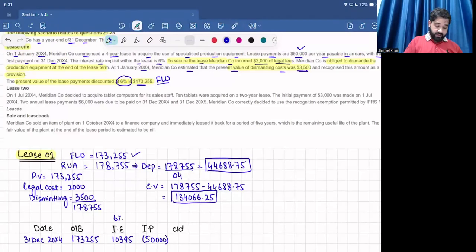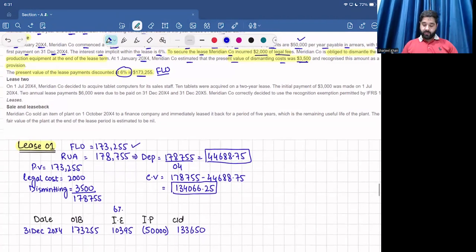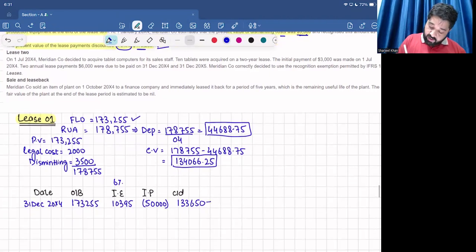And the closing balance will be 173,255 plus 10,395 minus 50,000, so it's equal to 133,650. Clear? So it is the total liability.